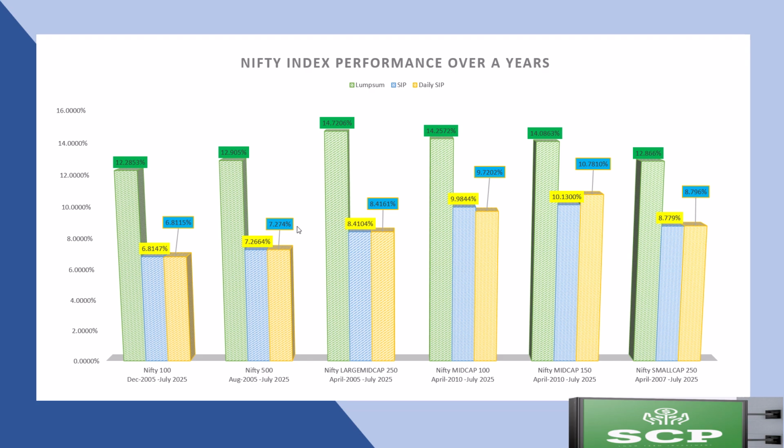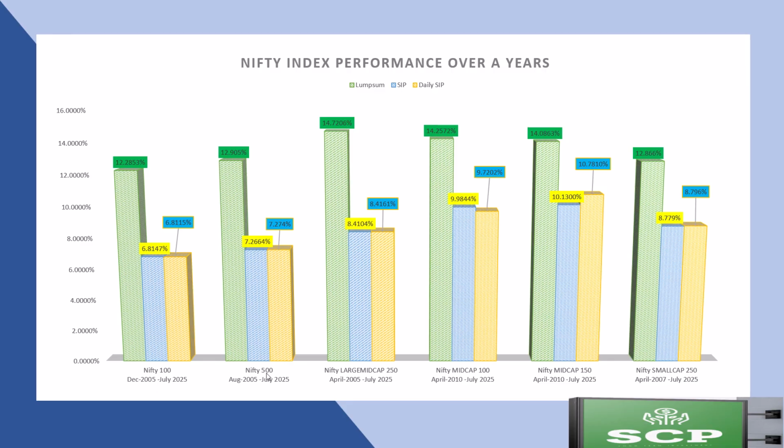Now let's say we invested 1 lakh rupees in December 2005, then by the end of 31st of July 2025, the 1 lakh would be 9,71,157 rupees, and the investment of 5,000 every month via SIP would generate 42 lakh 72,000, and daily SIP with an investment of 100 rupees would generate 26 lakh 9,663 rupees.